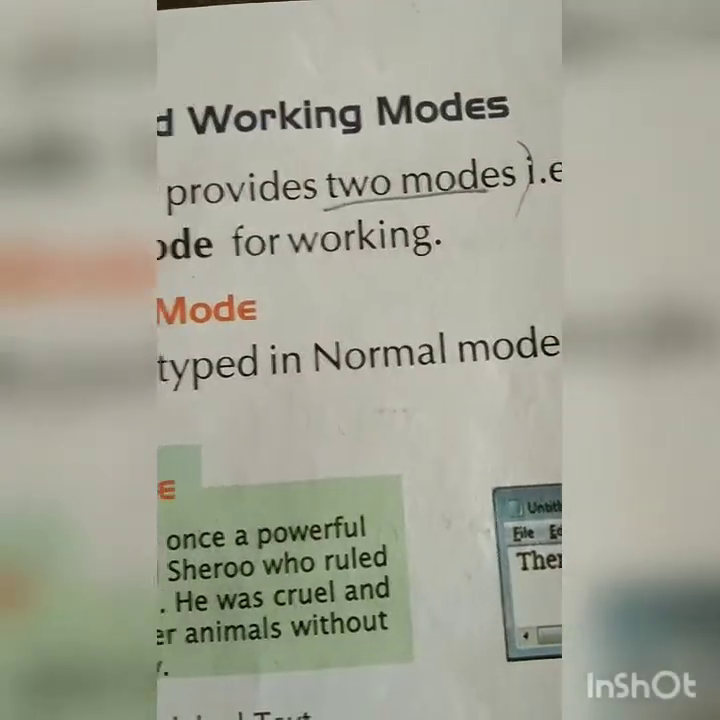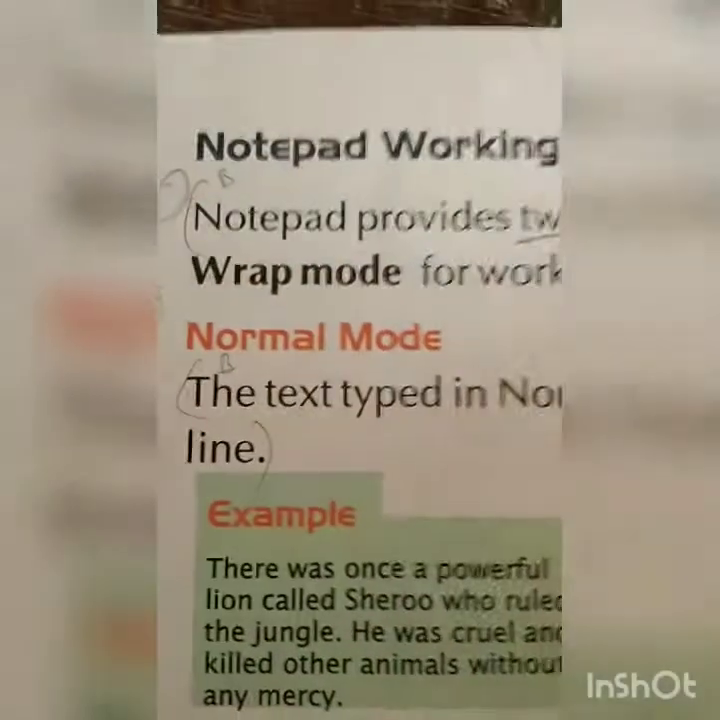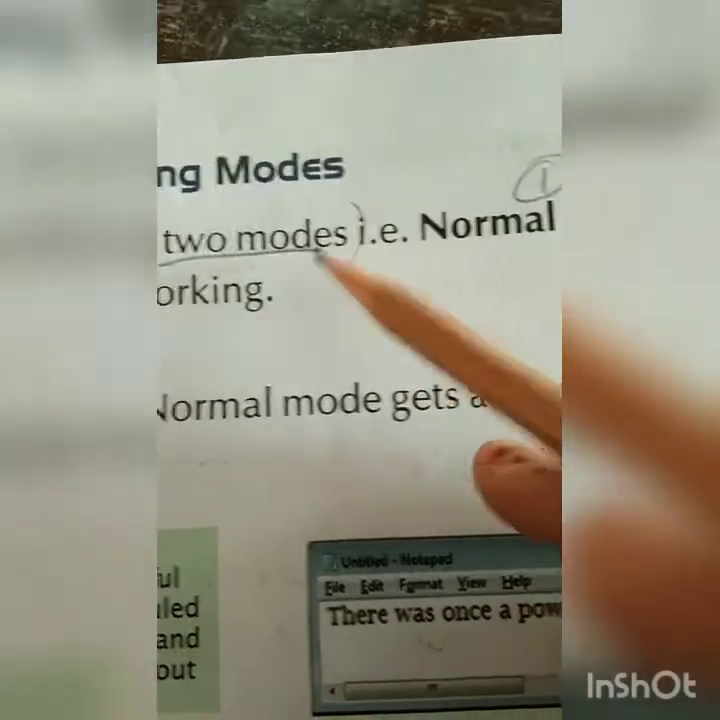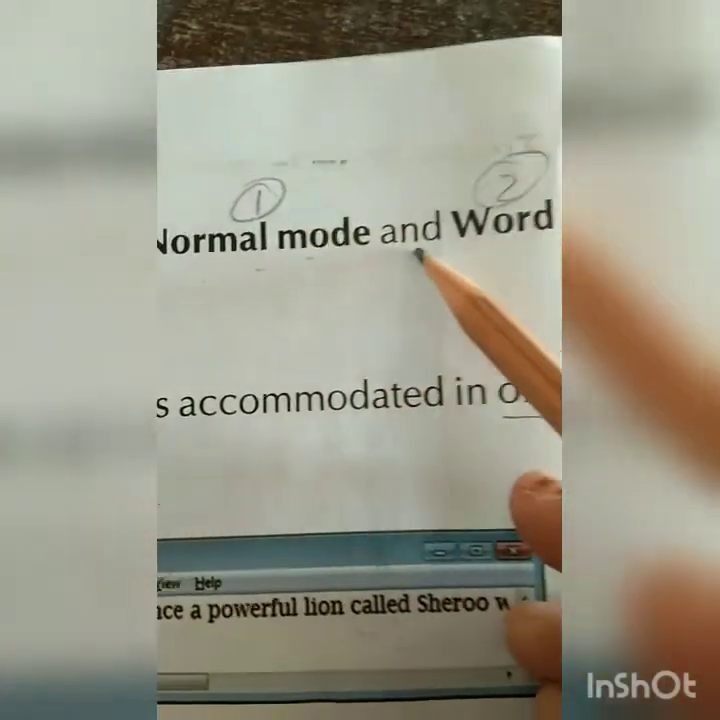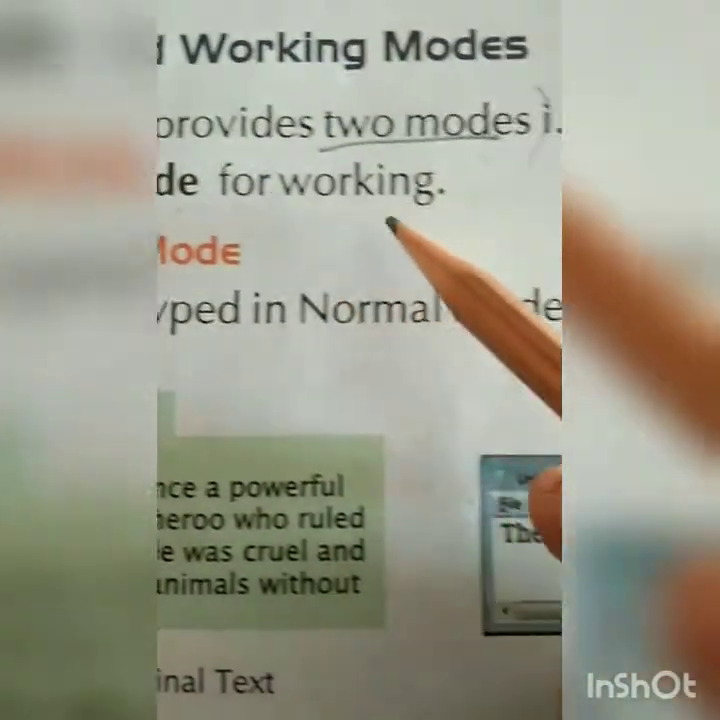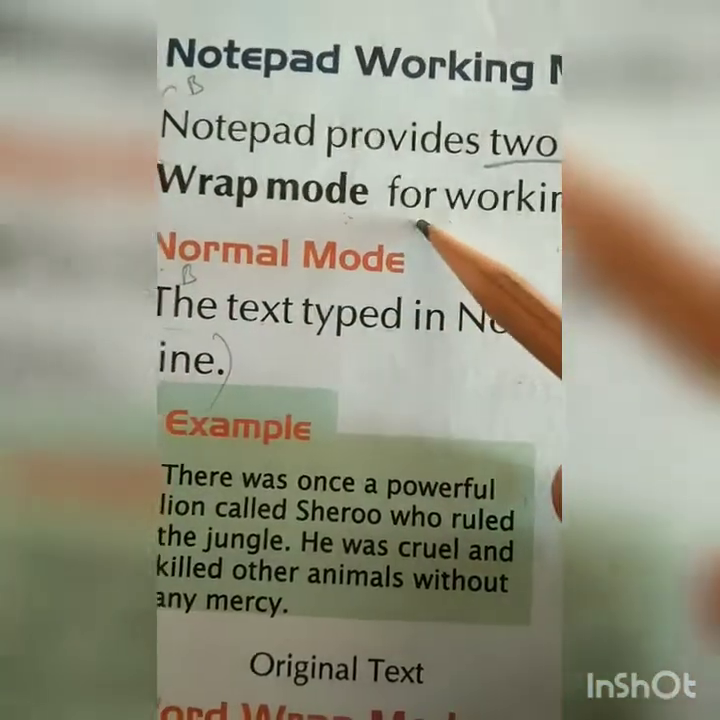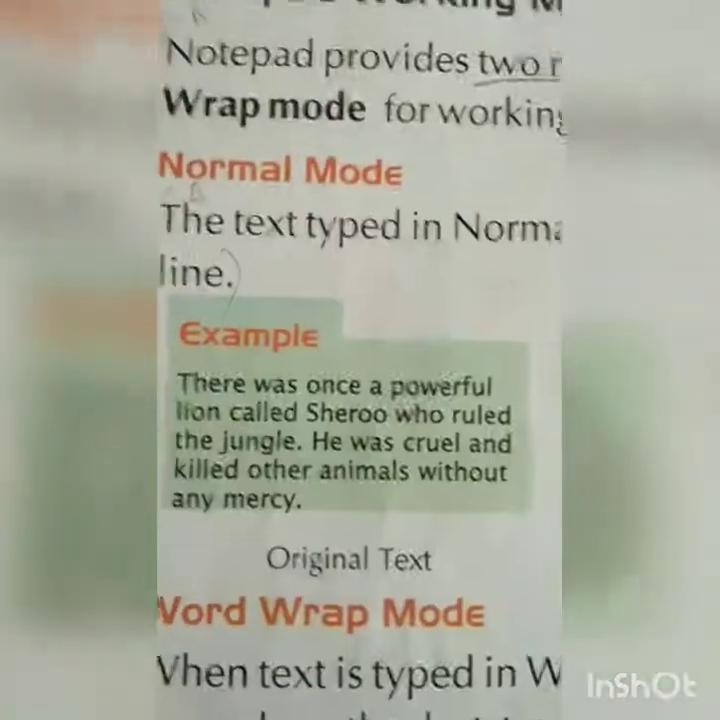Notepad working modes. Now what is a mode? We will learn in this session. Notepad provides two modes. See, two modes. Which are the two modes? That is normal mode and word wrap mode for working. See, normal mode we can understand from the word normal typing, but word wrap mode means what? So we will go through this page.